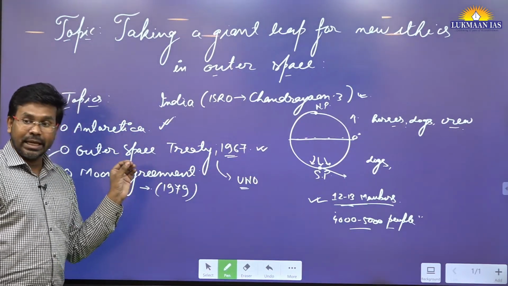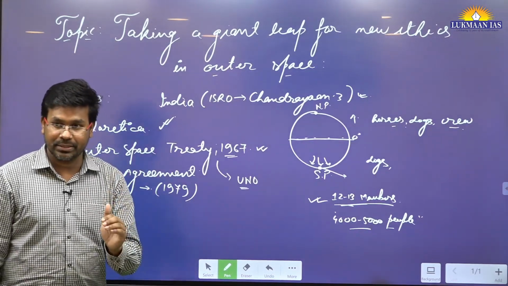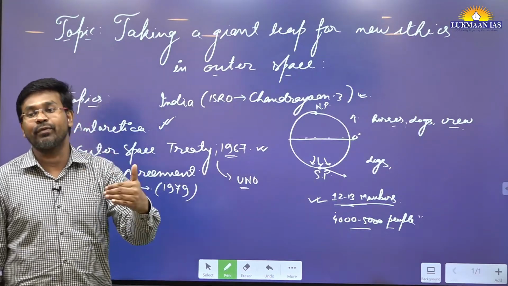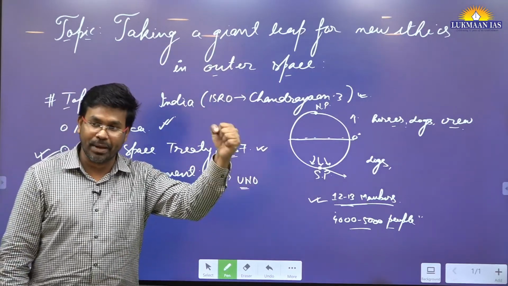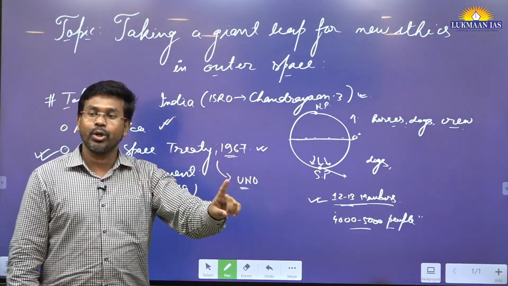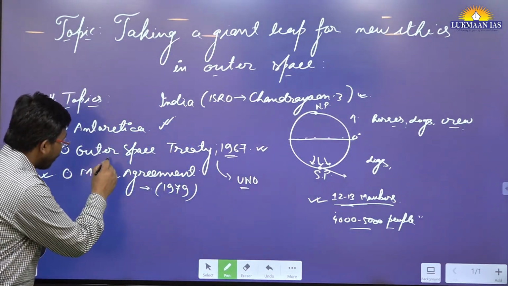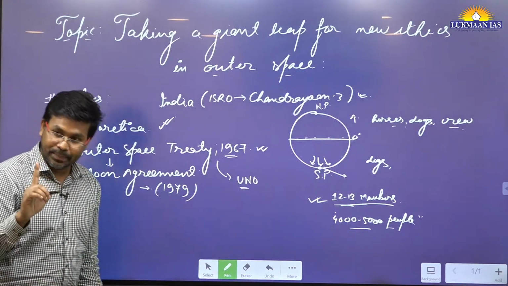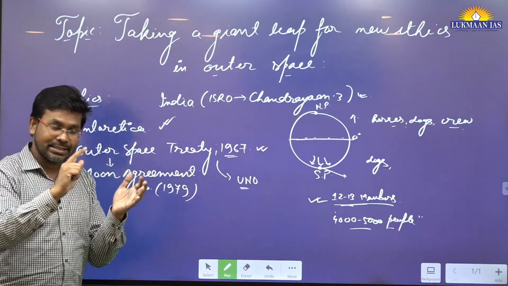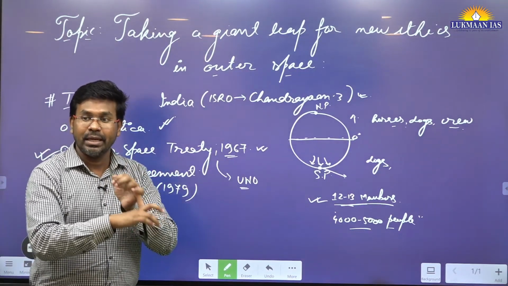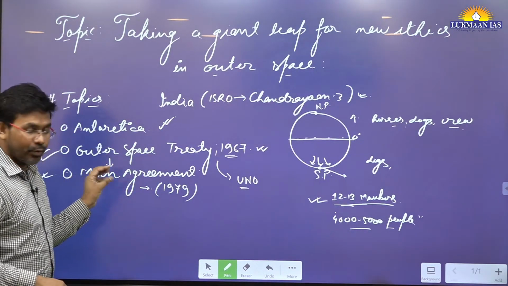So it was felt that there should be an agreement that governs how different countries can perform some activity over there. Although these countries can have their own flag to mark that they have reached there, they cannot claim sovereignty on the surface of the moon. The Moon Agreement borrowed many provisions from the Outer Space Treaty, and it also laid down guidelines on what can be done and what cannot be done. It can be used only for peaceful purposes.